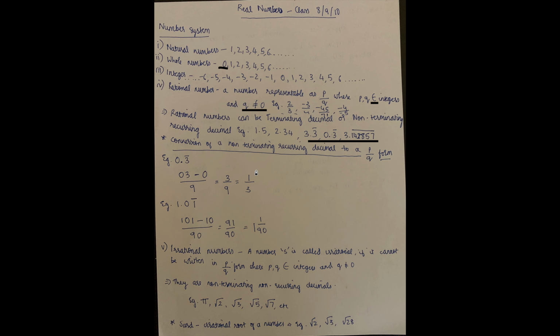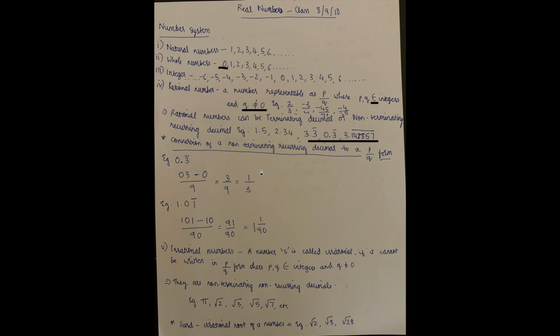Next is additive inverse. Now what is additive inverse? When two numbers a and b are added, their sum should be equal to 0. That is only possible when a number is added to its negative. Example, take a number 2 by 3 and you add it to -2 by 3, so the answer will be 0. So that is the additive inverse.